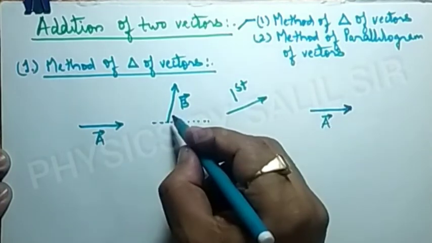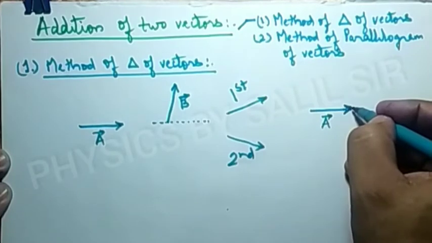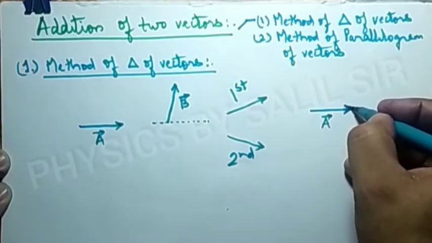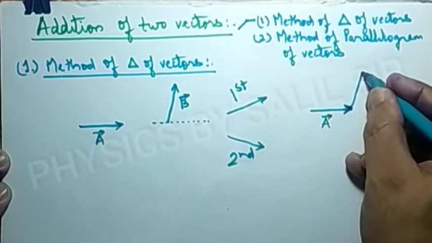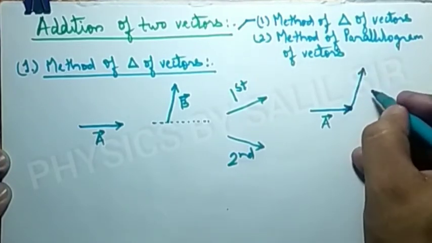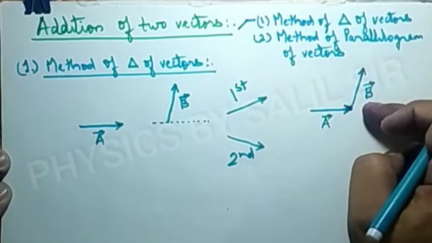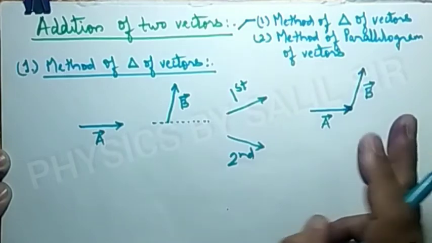Now we have to draw vector B, such that the tail of vector B touches the head of vector A, so it will become in this form.